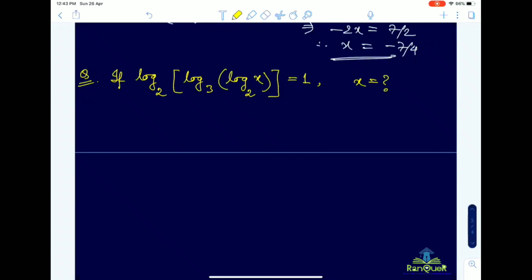Sir, 81. 2 to the power 9. Sir, 2 to the power 9. 2 to the power 9 is the correct. Oh, I thought e is equal to 2 there. Okay, okay, no issue.